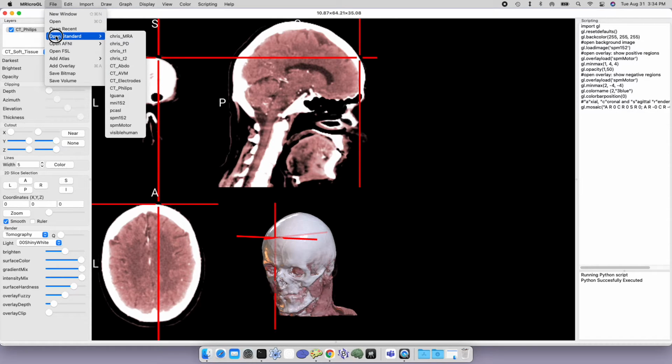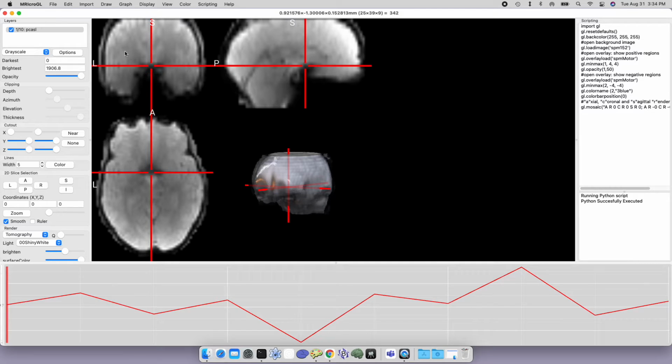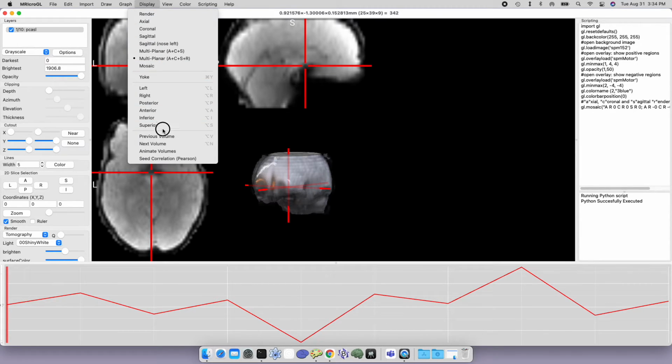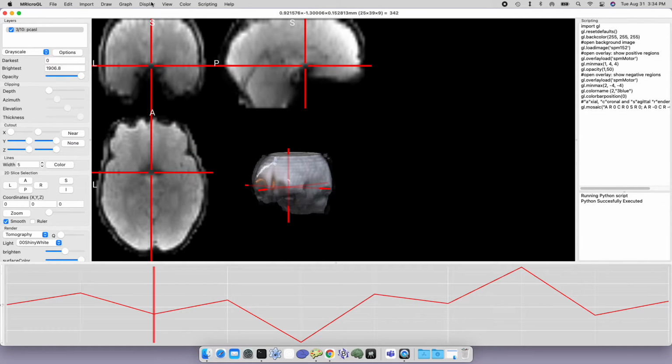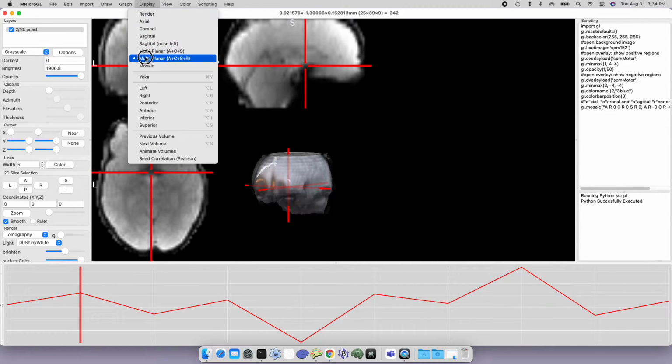So Open Standard includes a lot of new scans that are included with the software to try to demonstrate what the software can do. One of the scans it includes is an arterial spin labeling scan, PCASL, and this is a 4-dimensional scan. So that's why when we load the scan in the layer map, it says right now you're viewing layer 1 of 10. And we can choose to see which of these 10 volumes we see by choosing previous or next volume from the display. And so we're seeing different time points for this image.